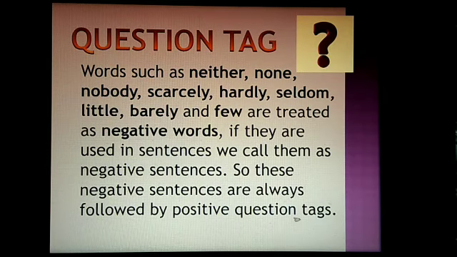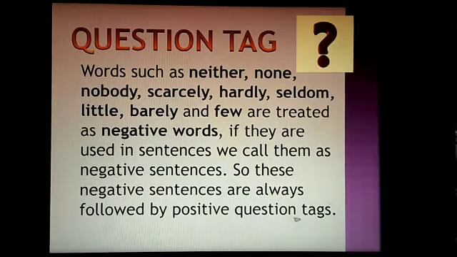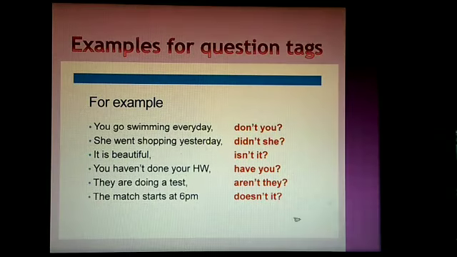Words such as neither, none, nobody, scarcely, hardly, seldom, little, barely and few are treated as negative words. If they are used in sentences, we call them negative sentences. These negative sentences are always followed by positive question tags. For example, you go swimming every day. So, don't you. We use the verb do. So you do go swimming, so it is don't you.